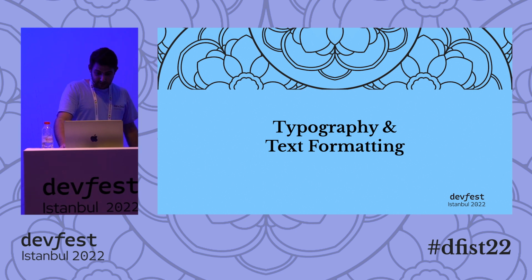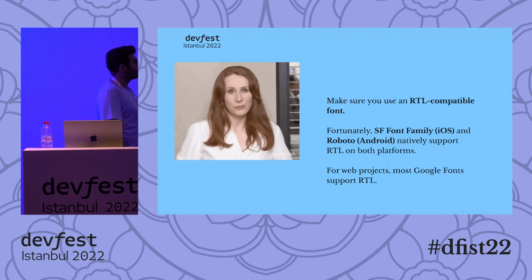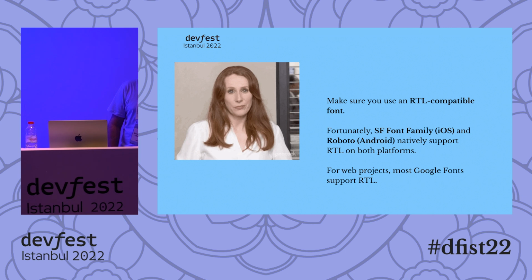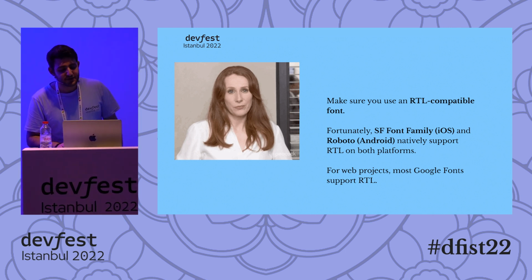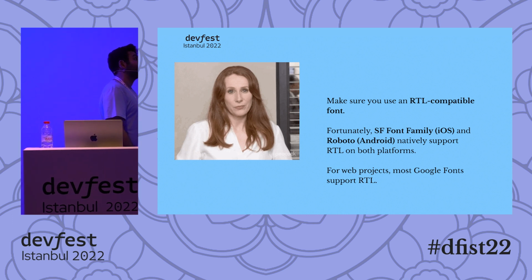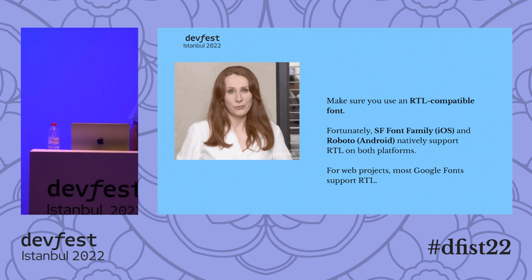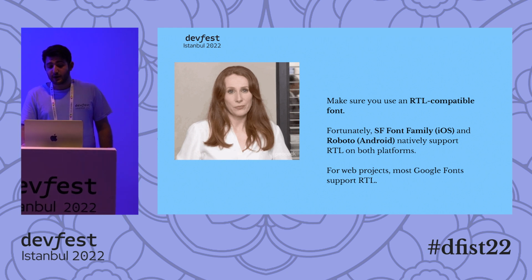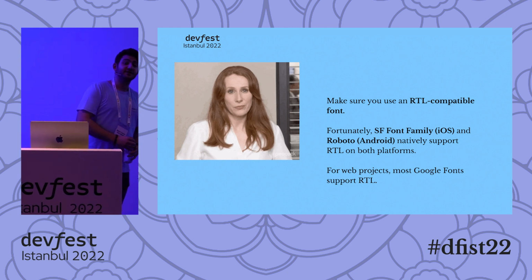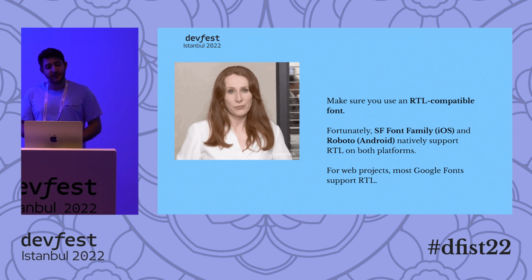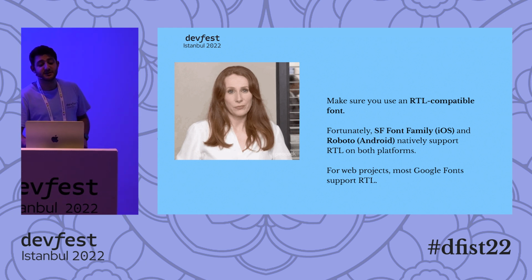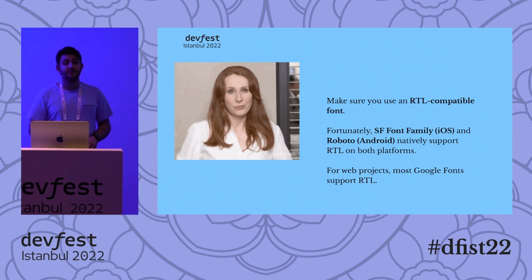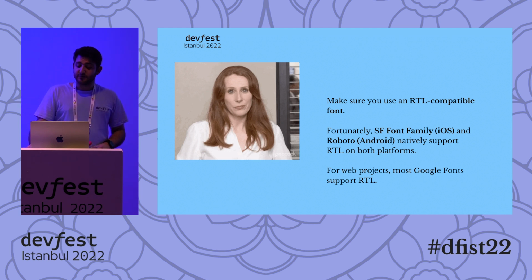Typography and text formatting. So the first thing, like she said, if you're going to use a ridiculous font, no one ever thinks you have a plan. So first thing is selecting an RTL compatible font. But how are we going to do it? Well, fortunately, San Francisco of Apple supports RTL. Roboto for Android supports RTL. And for spiders, for web developers, many of the Google fonts support RTL. So you can start from there.